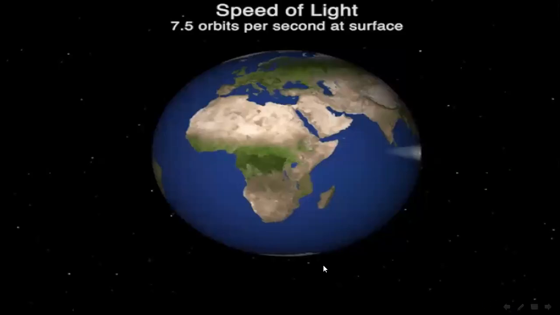So the speed of light is not possible to measure. See, this image shows you the speed of light, 7.5 orbits per second at surface. So the speed of light is impossible to measure, and light is the fastest thing in the universe. Keep it in mind. Which one is the fastest thing in the universe? Light is the fastest thing in the universe because it is impossible to measure.